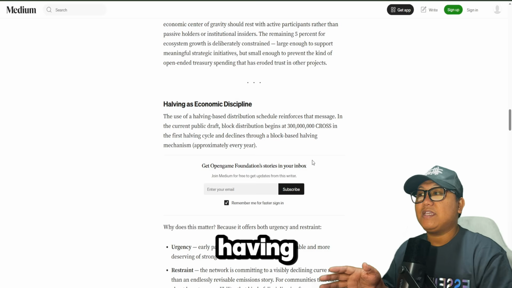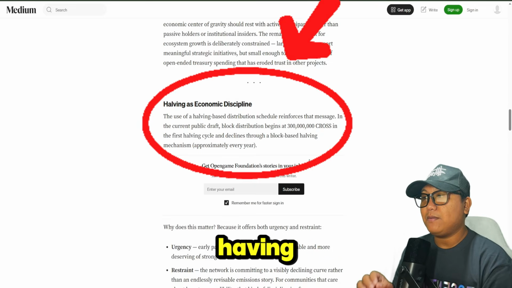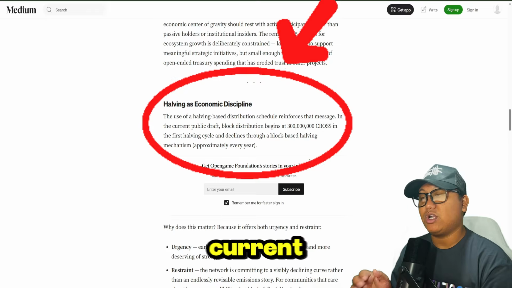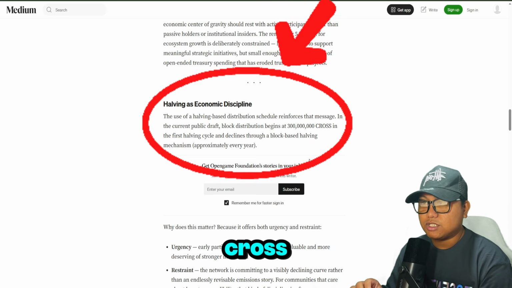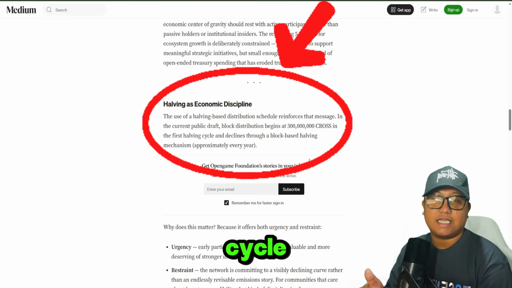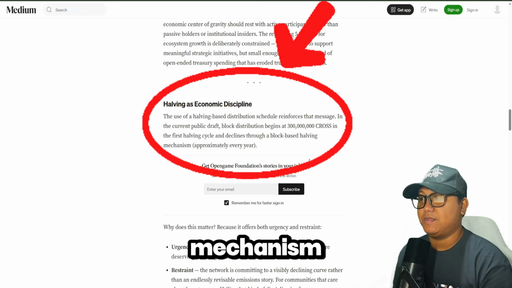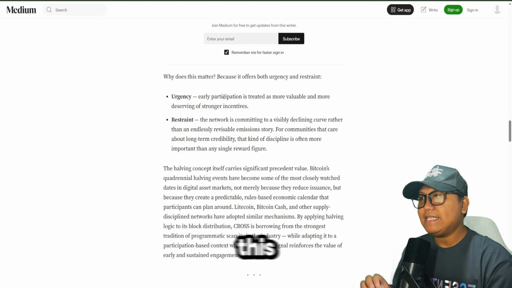And then we have halving as economic discipline. This is important, guys. The use of a halving-based distribution schedule reinforces that message in the current public draft. Block distribution begins at 300 million CROSS in the first halving cycle and declines through a block-based halving mechanism approximately every year. Why does this matter?